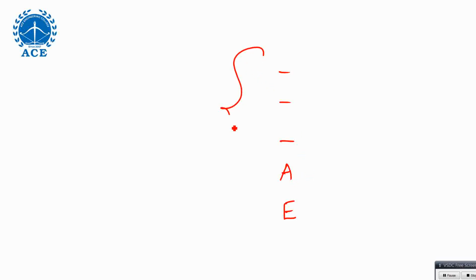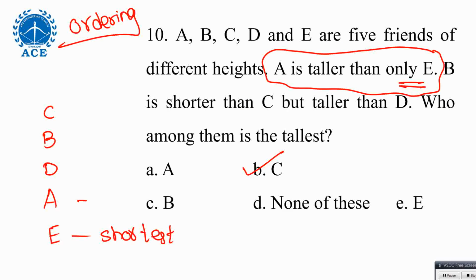And in the remaining 3 slots, they said B is shorter than C but taller than D. I can keep that in the top 3. Only those 3 slots are available. So C is the tallest. Sometimes they'll ask you second tallest. Read the questions carefully. They're asking shortest or second tallest. Have a clear idea of what they're asking.